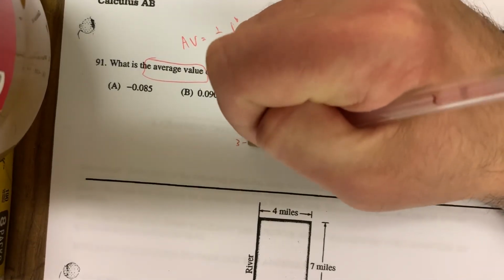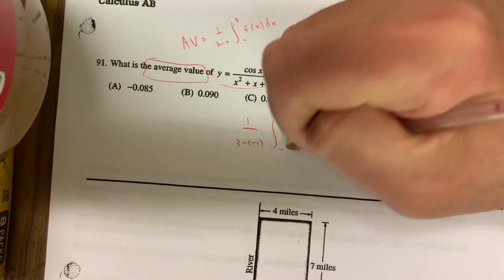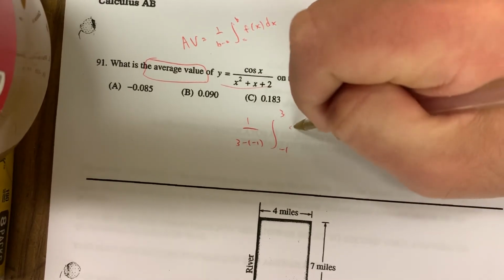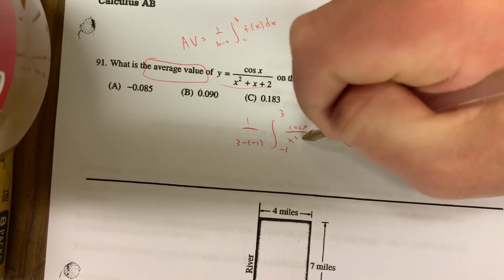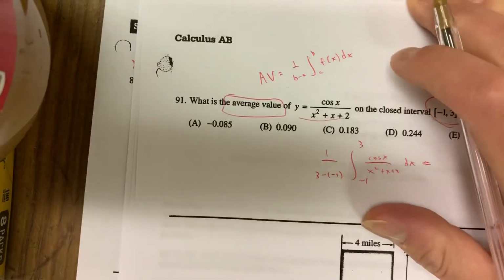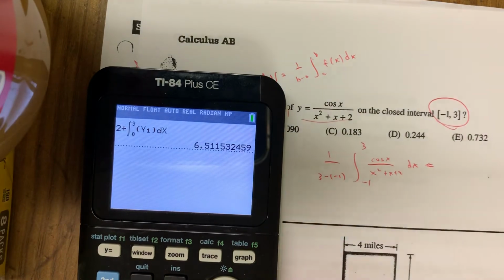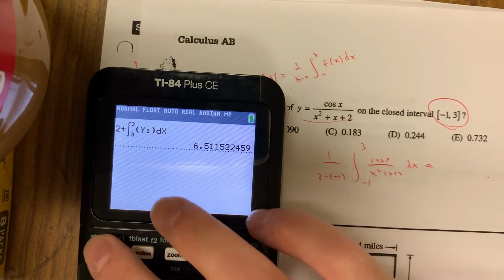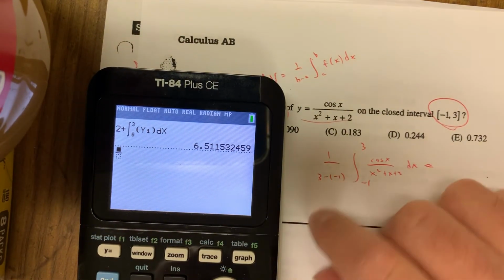So that's 1 over 3 minus -1 times the integral from -1 to 3 of this function with respect to x. And it's a straight up calculator type of situation. While I'm putting this in here, what is that, 1/4 right there?